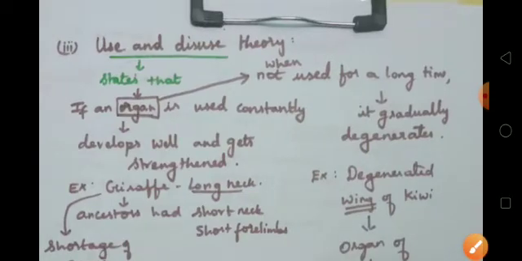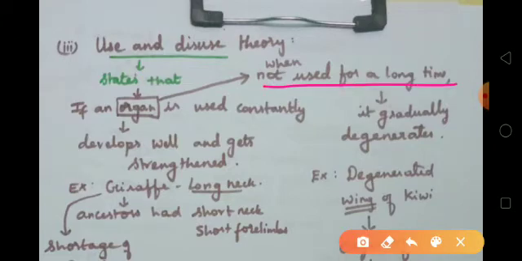Then, what does the disuse theory state? It states that when an organ is not used for a long time, it gradually degenerates. Slowly it will not be in use. It will go off from the body of the animal.